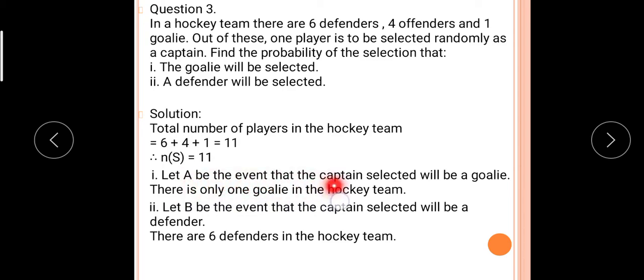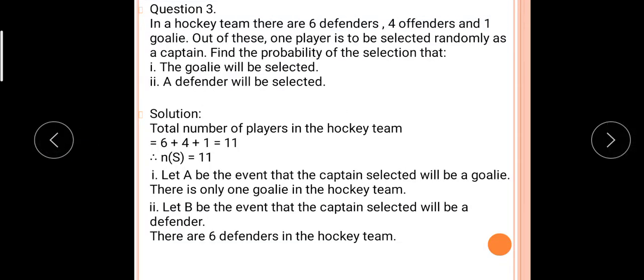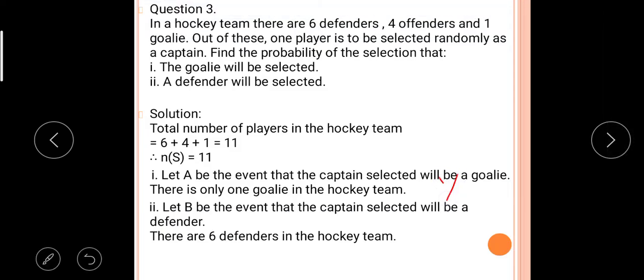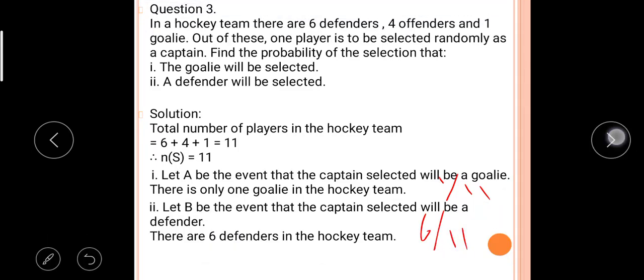Let A be the event that the captain selected will be the goalie. There is only one goalie in the hockey team. And let B be the event that the captain selected will be a defender. There are 6 defenders in the hockey team. So what is the probability? The probability of A is 1 upon 11, and here it is 6 upon 11, meaning out of 11, 6 are defenders, and out of 11, 1 is the goalie. Okay, next.